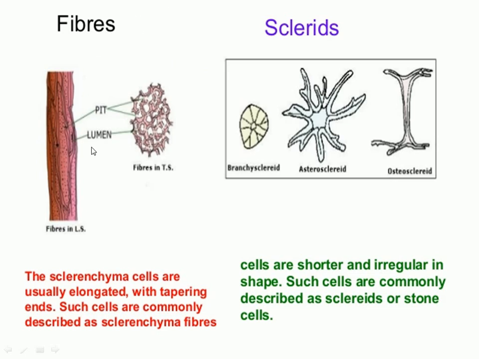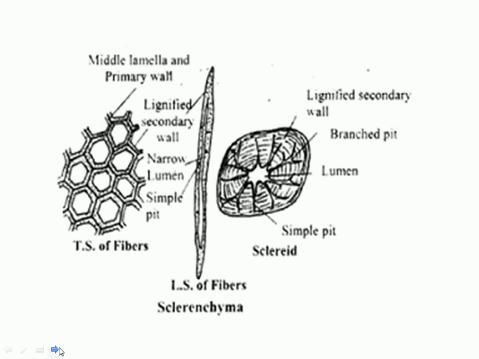First one is the fiber, second is the sclerites. The fibers are elongated cells that have a pointed end and a narrow lumen. There is a thickening present on all its surface due to the lignin present. So they are lignified cells, and there are some areas where the thickening is offset. That area is called the pit area.